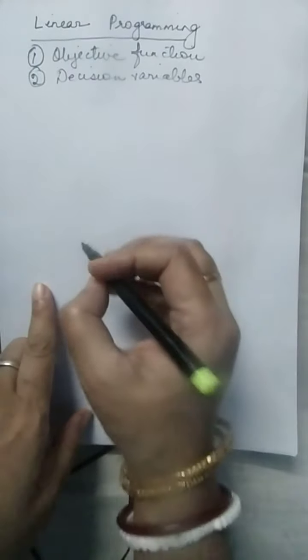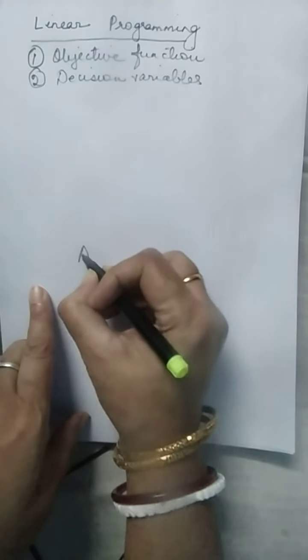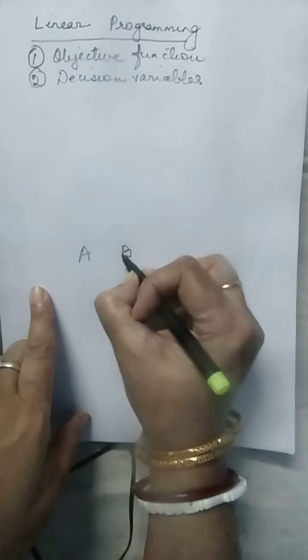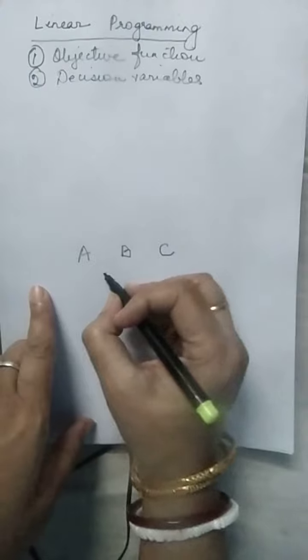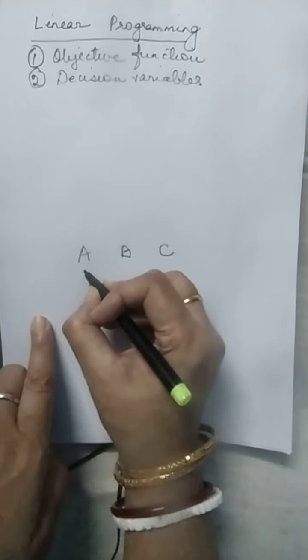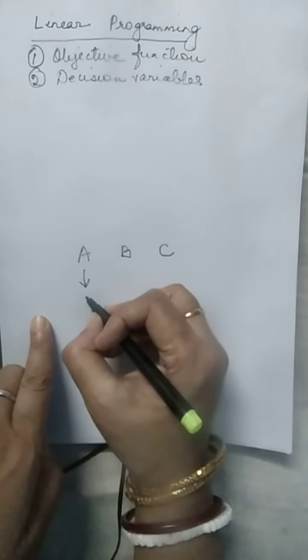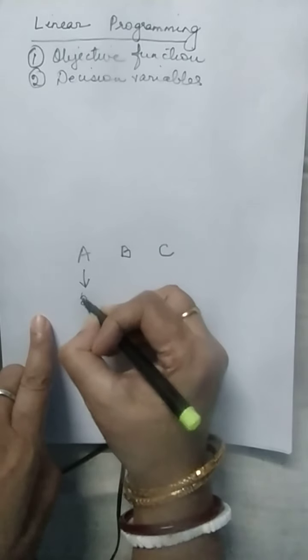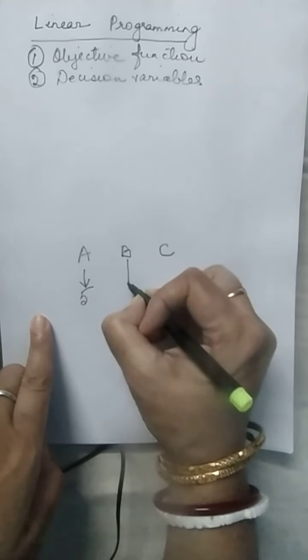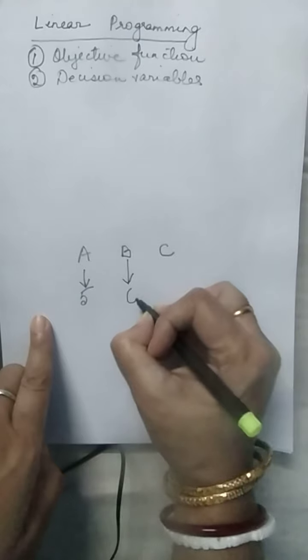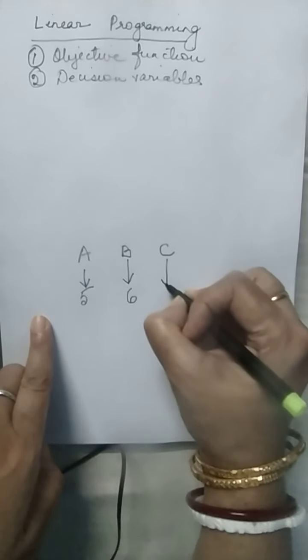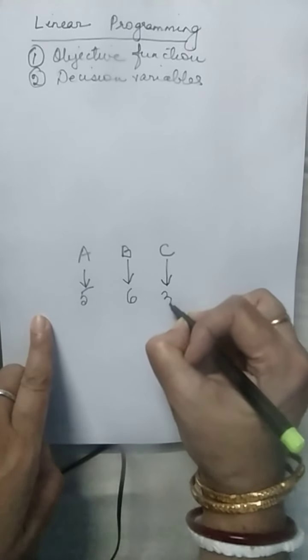If I talk about these 3 products, A, B and C, let us say every unit of A sold gives me rupees 5 profit. Every unit of B sold gives me rupees 6 profit. Every unit of C sold gives me rupees 3 profit.